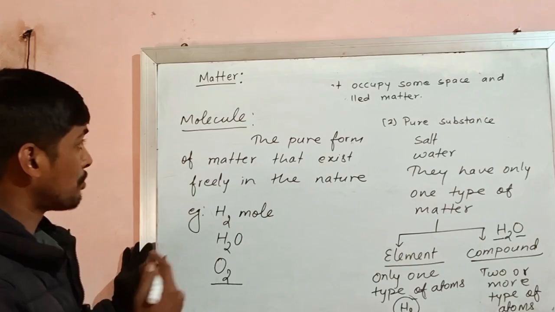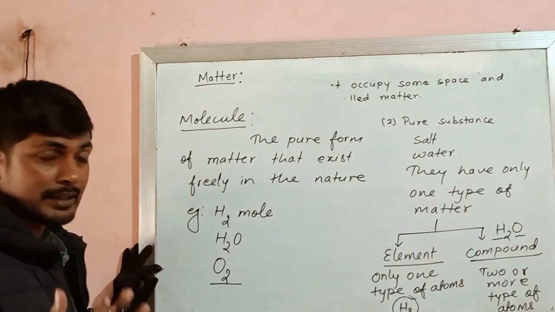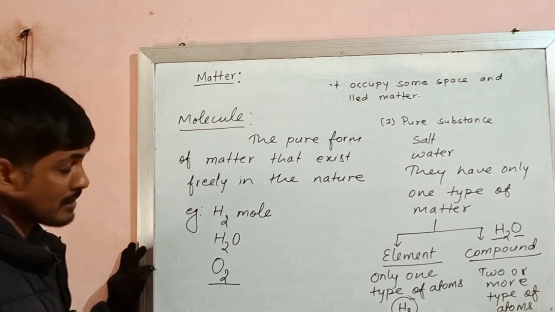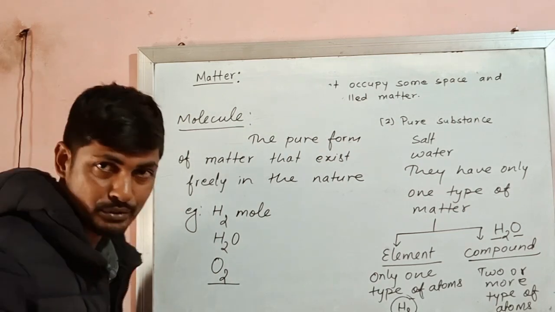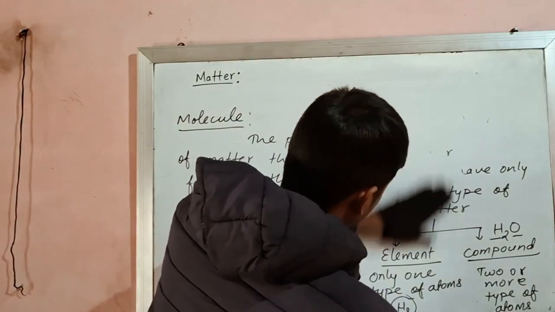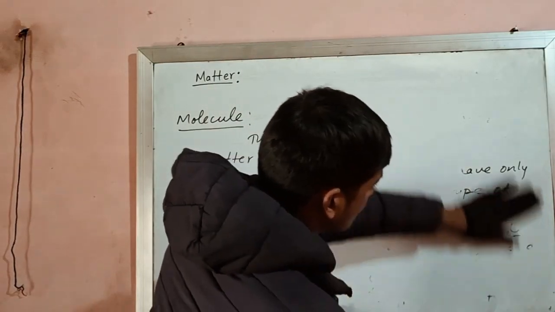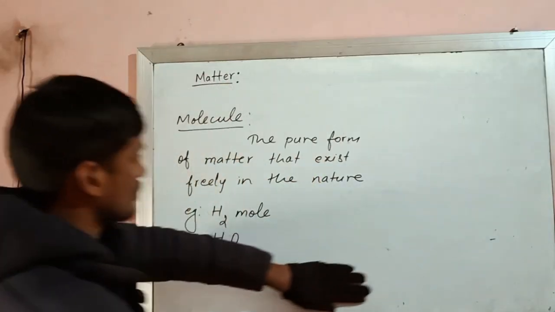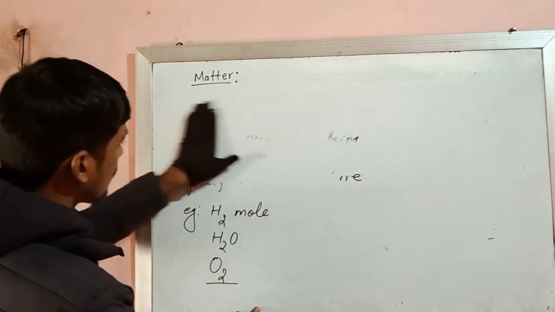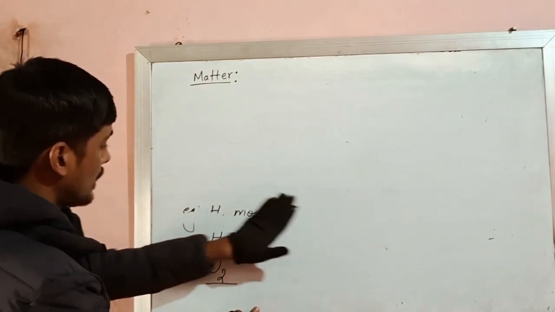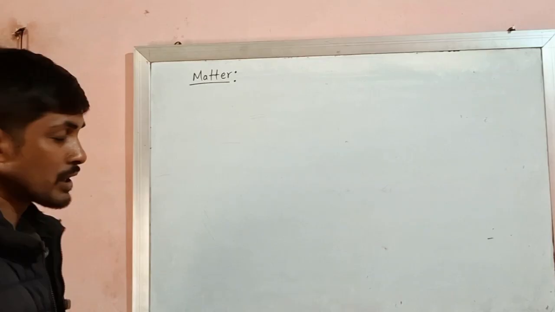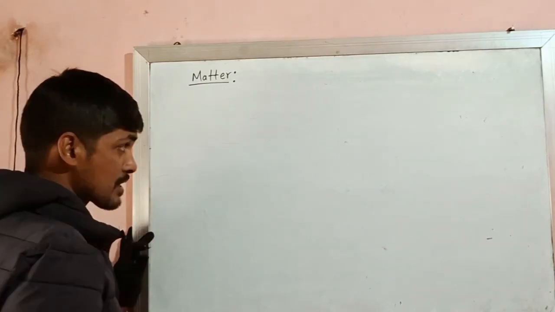Now, these molecules may be of different types. So let us try to understand the different types of molecule. On the basis of number of atoms and number of types of atoms, the molecules are classified.